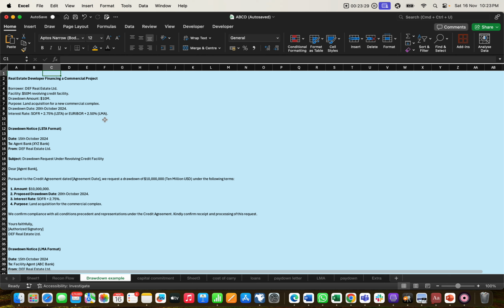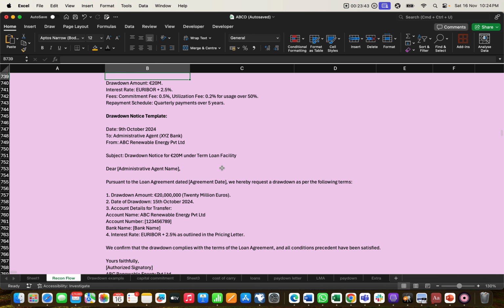For the LSTA market they used LIBOR before, and now it is also replaced with SOFR. So it depends on the market what rate they are using, and one common rate they decide when they do the agreement. So that is all for the drawdown that we have explained today.